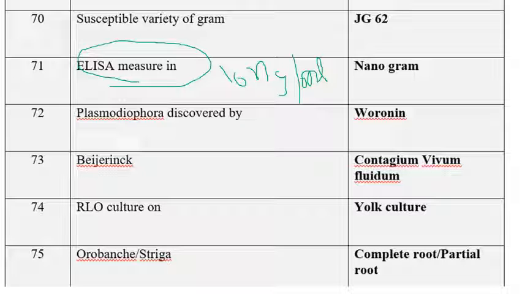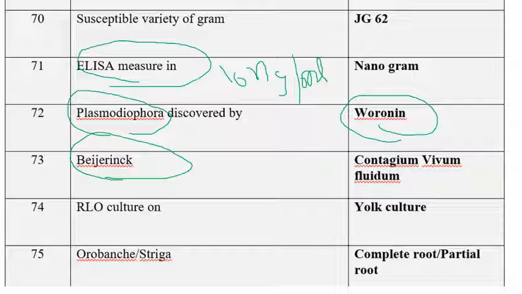The next one is Plasmodiophora, discovered by, we know very well, Woronin. Woronin discovered club root of cabbage and it is caused by Plasmodiophora brassicae. Beijerinck is the father of plant virology, and the term contagium vivum fluidum is related to Beijerinck.